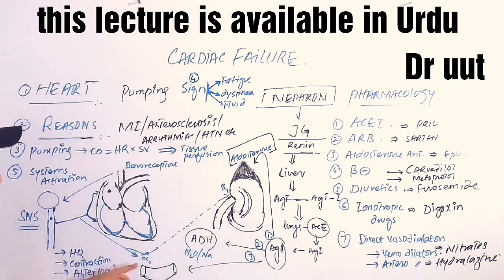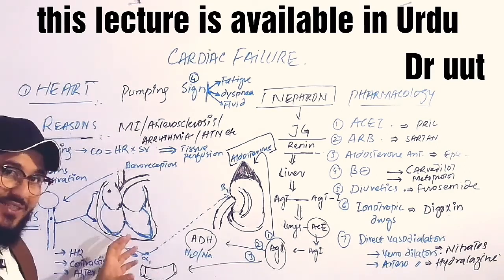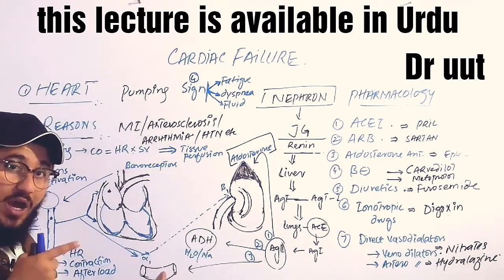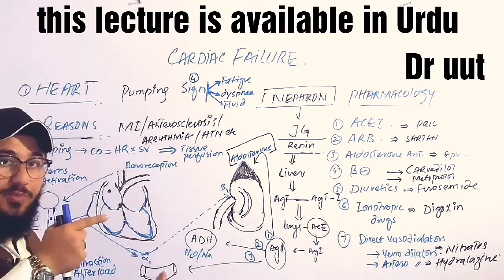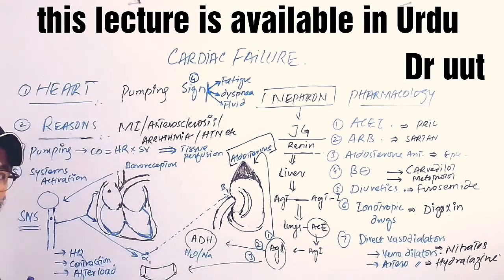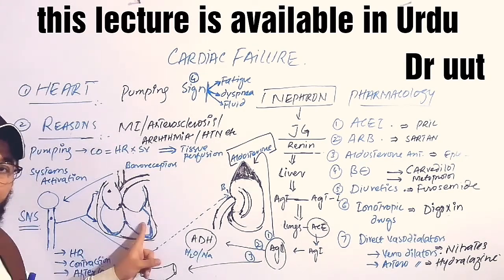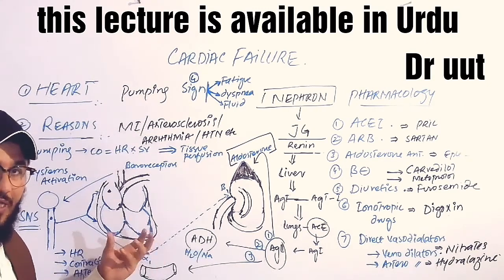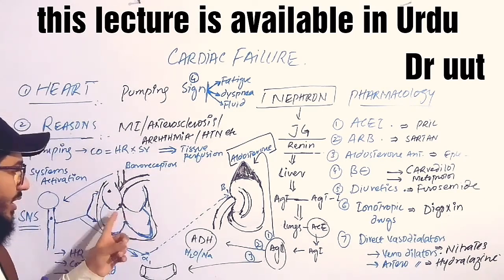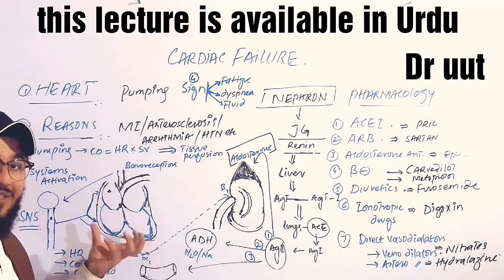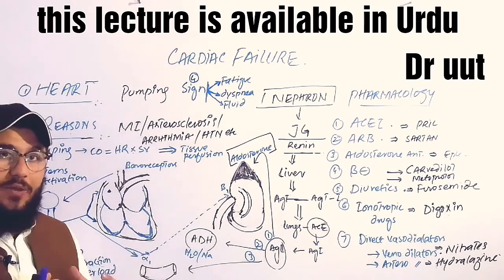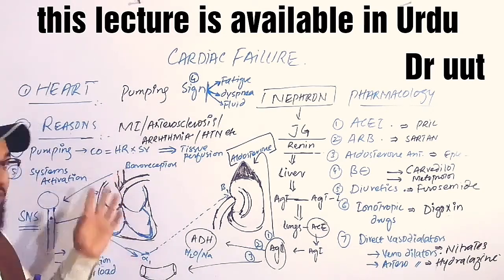And the second site is the arterioles. The sympathetic supply will constrict the arterioles, due to which what will happen? This arteriolar constriction will increase the blood pressure. Physiologically, we will say that this will increase the afterload, the load or the pressure on the ventricles. So the ventricles will receive more stress. Actually, the sympathetic nervous system is giving stressful supplies to the heart in order to increase the stress on the heart. When the stress on the heart increases, the heart will start contracting and relaxing in a strong way. So once again, we can say that cardiac output is somehow increased.